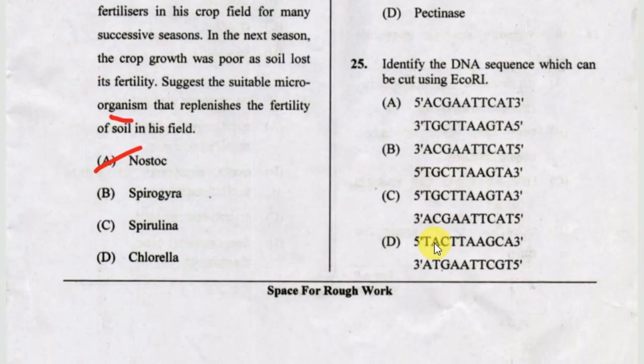Next one, identify the DNA sequence which can be cut using EcoRI. The options are A, B, C, D. This one, take a screenshot of this also. The correct answer is option A.